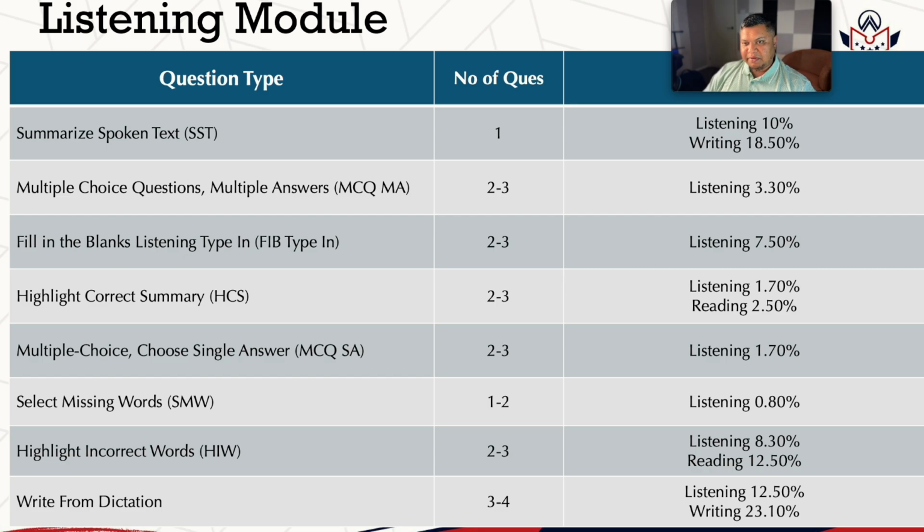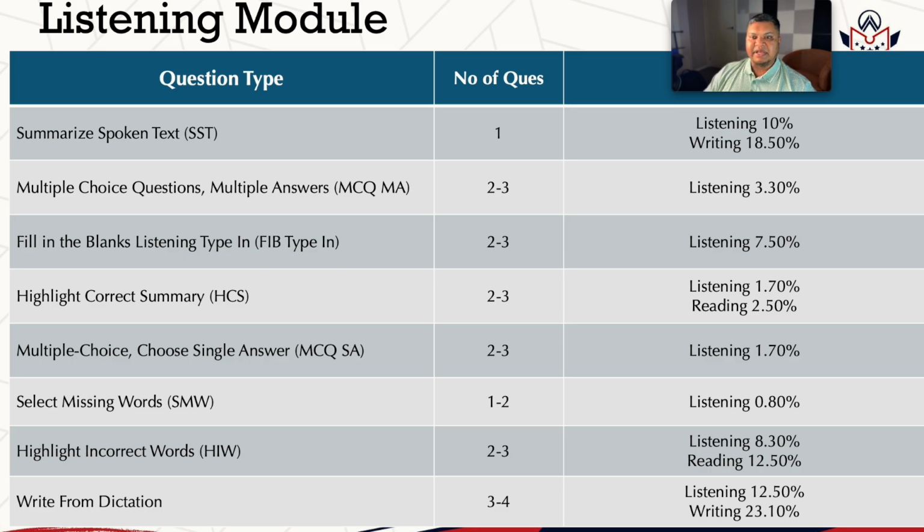Next question type is multiple choice question, choose multiple answer, where you currently get 2 to 3 questions and 1 to 2, and it will become 2 to 3. It will still contribute very poorly, 3.3%.